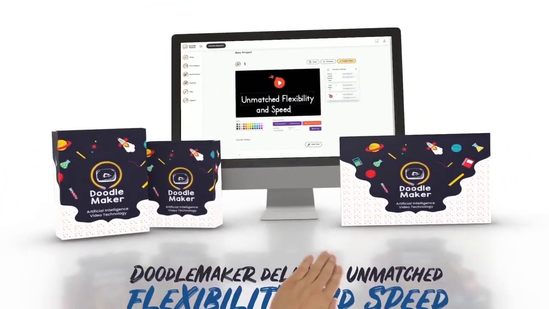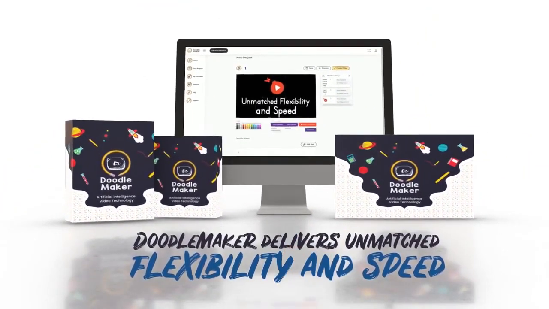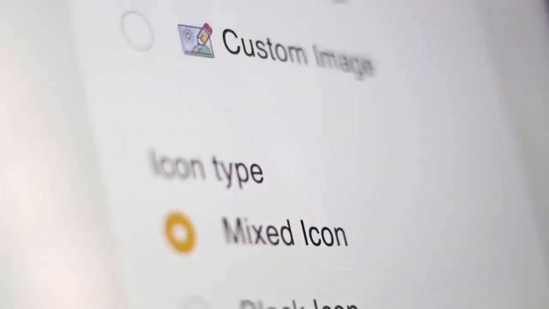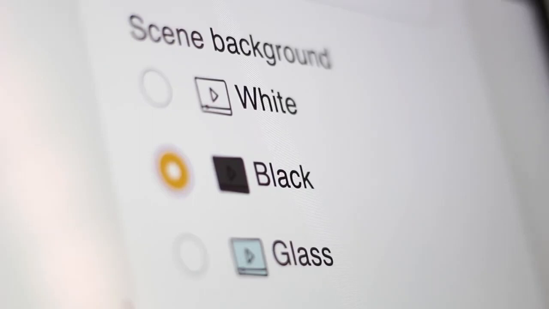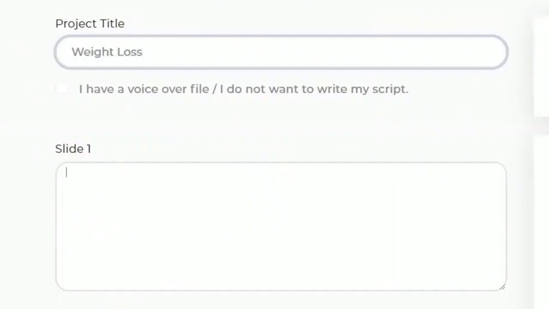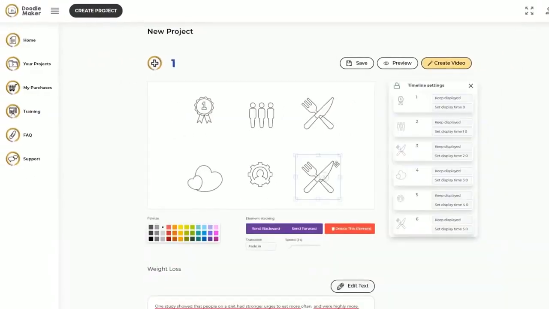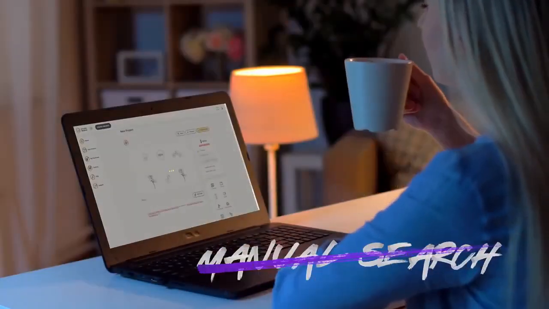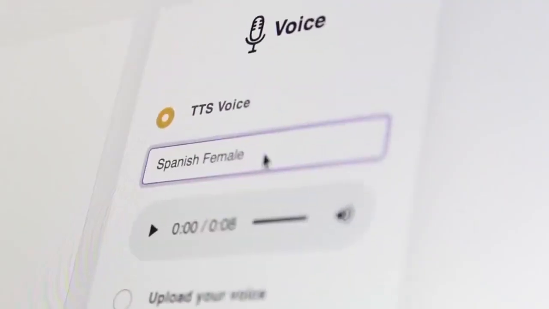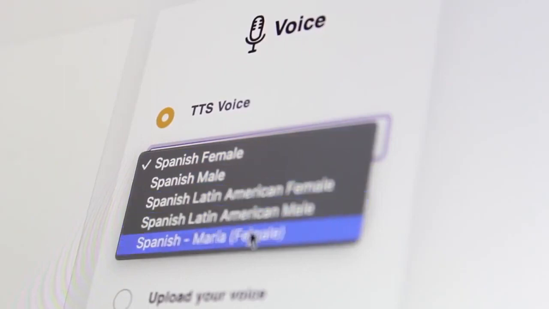The groundbreaking artificial intelligence powered DoodleMaker delivers unmatched flexibility and speed. Convert any single video into 3 different formats: blackboard, glassboard, and whiteboard with just one click. Watch the app find relevant doodle images for your video by automatically scanning keywords in the transcript using artificial intelligence. No more manual searching for visuals ever again. Let the one-click translation and text-to-speech engine bring life to your message in your choice of hundreds of realistic male and female voices in minutes.